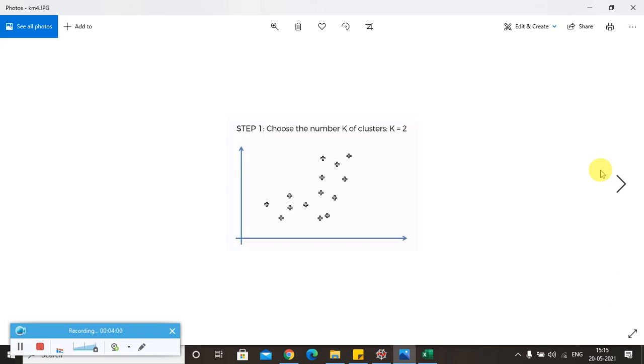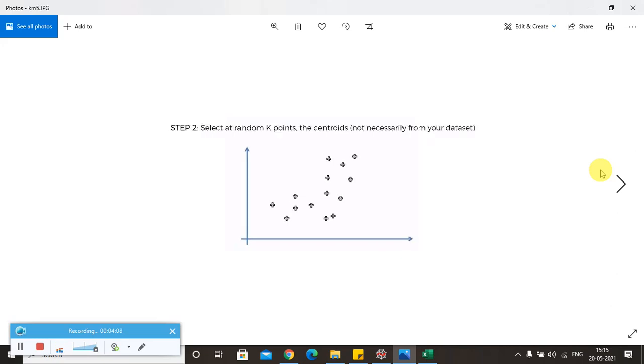So as of now let us assume that the number of clusters k is 2. In step 2 we select at random k points, the centroids, which are not necessarily from your data set. What that means is they can be actual points in your data set or they can just be some random points on your scatter plot.